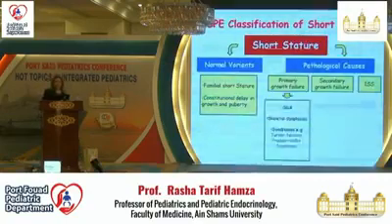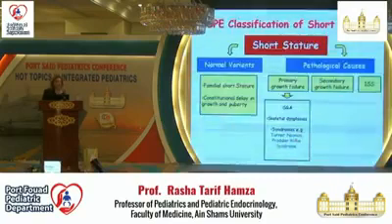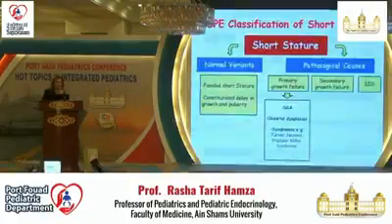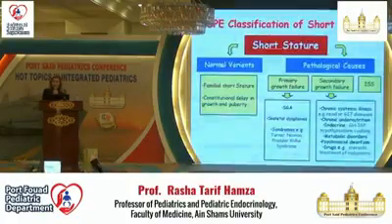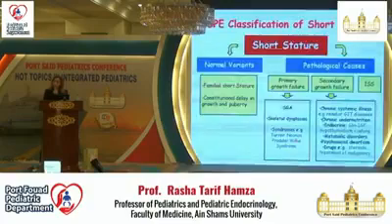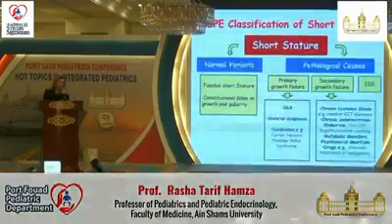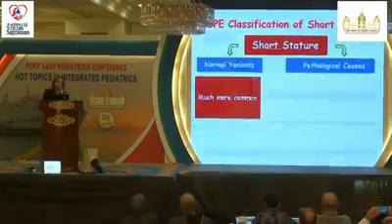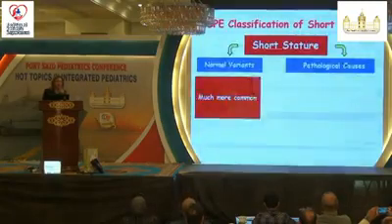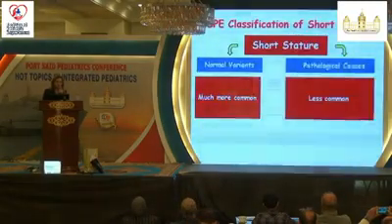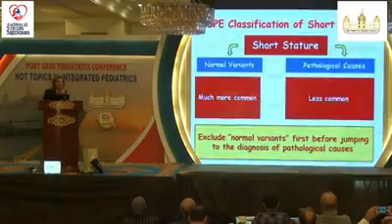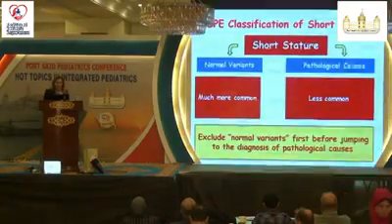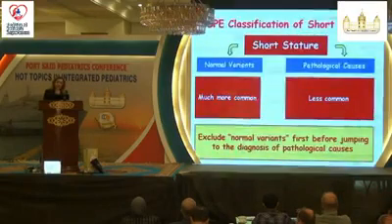Primary growth failure includes skeletal dysplasias, small for gestational age, and syndromes like Turner, Noonan, and Prader-Willi syndrome. Secondary growth failure includes any chronic systemic illness, chronic undernutrition, endocrinal factors, metabolic, psychosocial, and drugs, and on top of the list is corticosteroids. Please remember that the normal variants are much more common, and the pathological causes are less common. So always exclude the normal variants before jumping to the diagnosis of pathological causes.